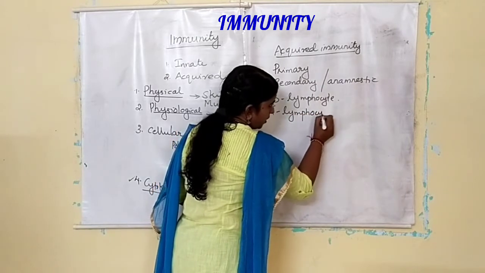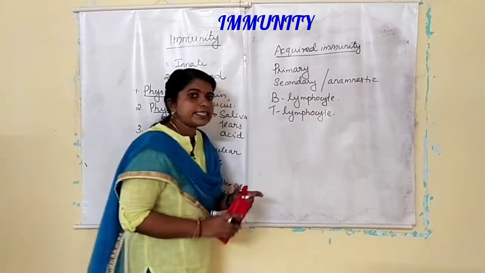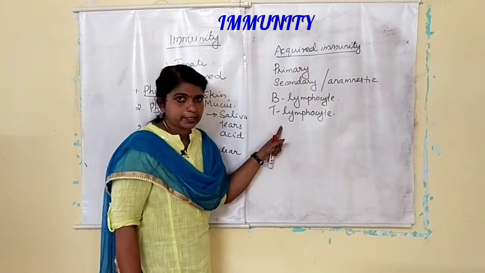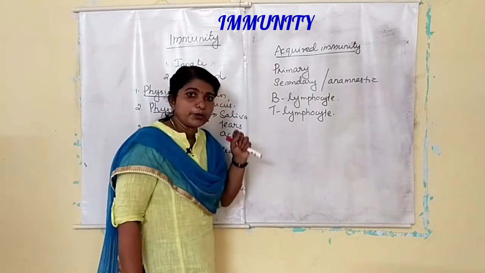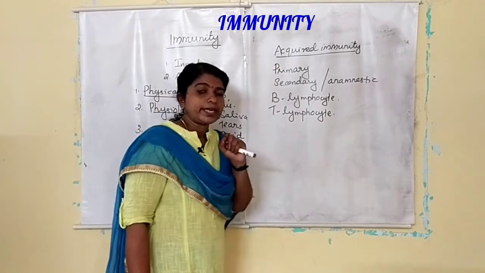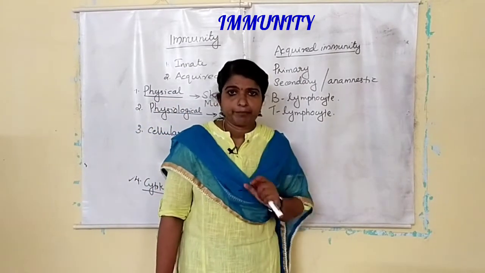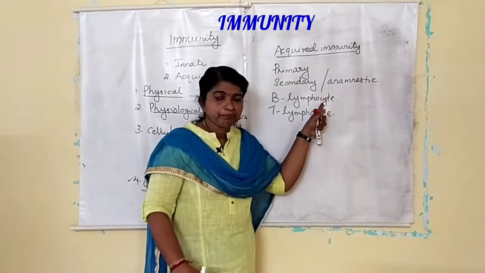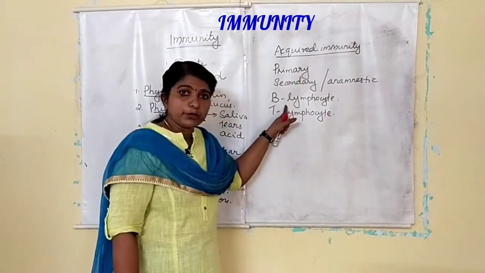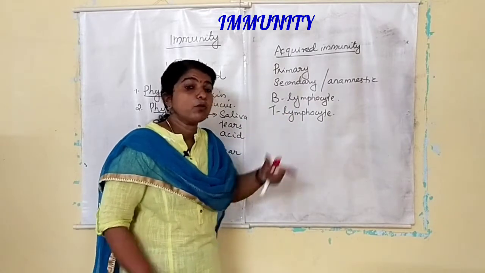Okay, B lymphocyte and T lymphocyte. B lymphocyte generally produces a protein called antibody. So when the pathogen enters the body, B lymphocyte produces antibodies.